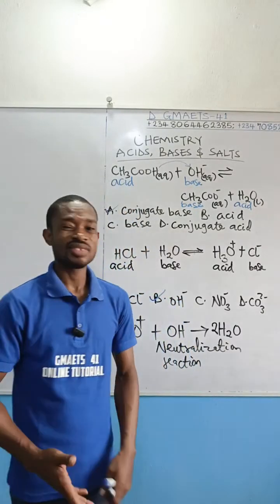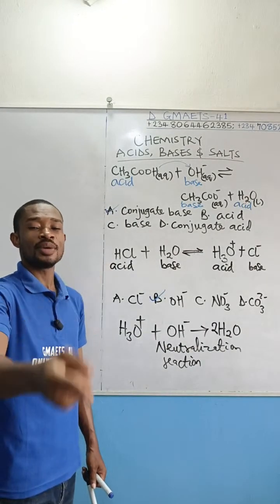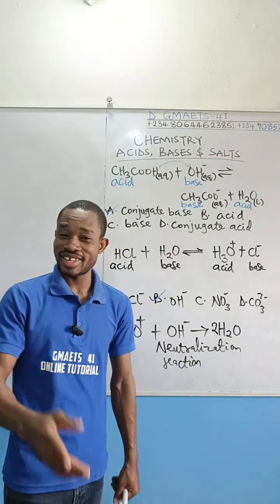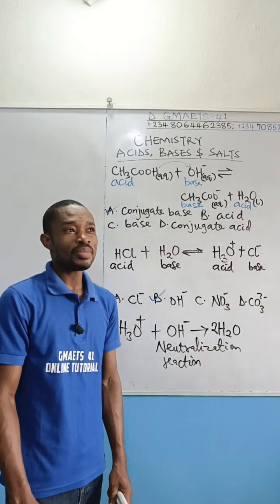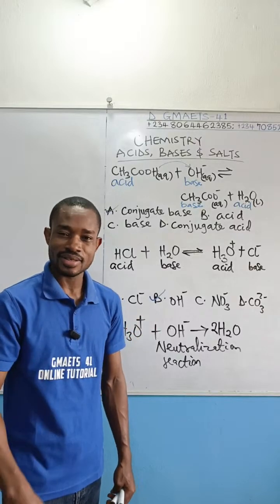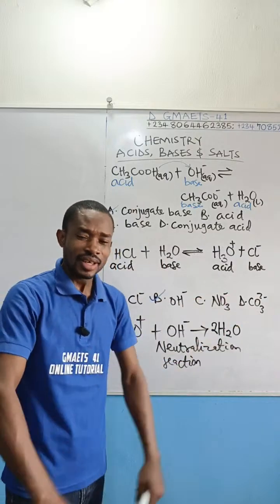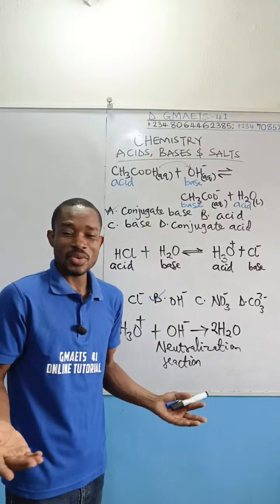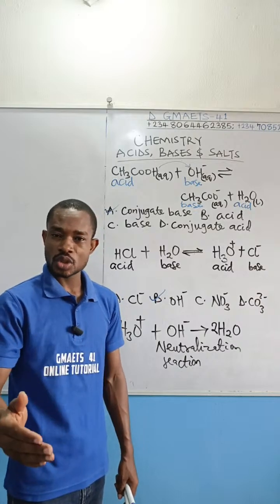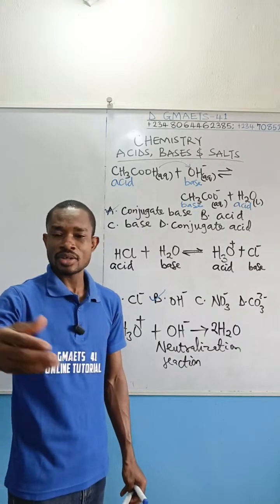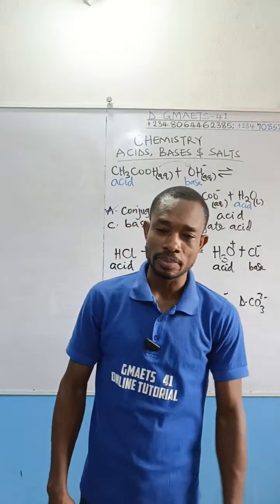We have the options given, or we'll dictate the options when we are done solving. What is the pH of 0.001 mole per dm cube of sodium hydroxide? This question is tricky. Anytime I teach this in my classes, I always talk about it. Imagine somebody telling you to calculate pH for a base. And in fact, sometimes they will give you an acid and say you should find the pOH of the acid. Quite funny, right? Normally when we hear pH, we should be thinking of acid, since it measures acidity. And if we hear pOH, we should be thinking of base, since it measures alkalinity. But then an examiner will give you a base and say, calculate the pH of the base.